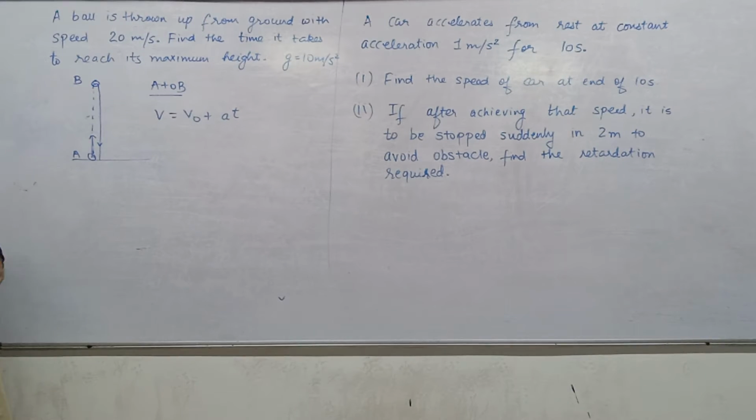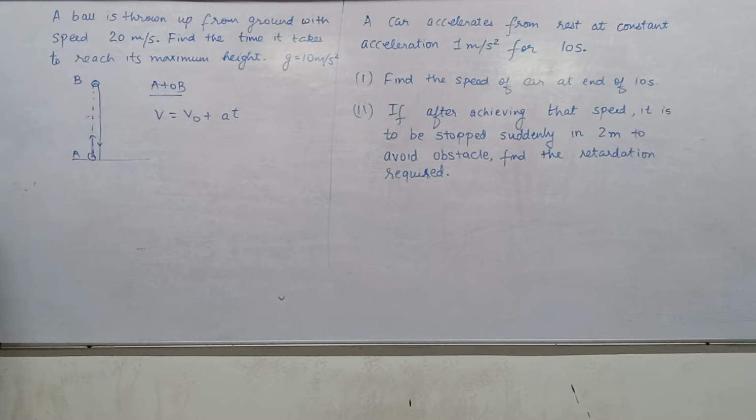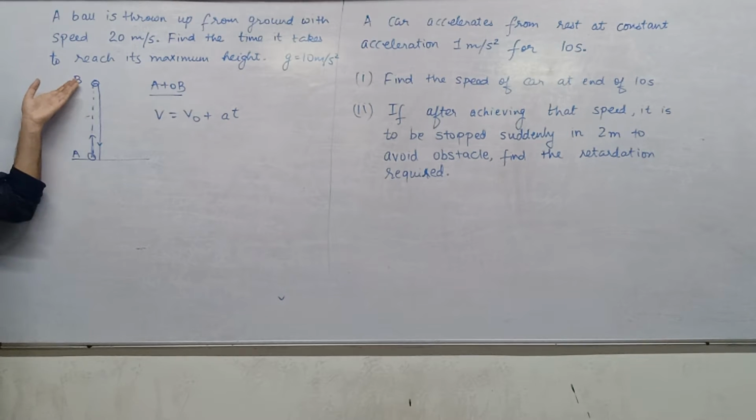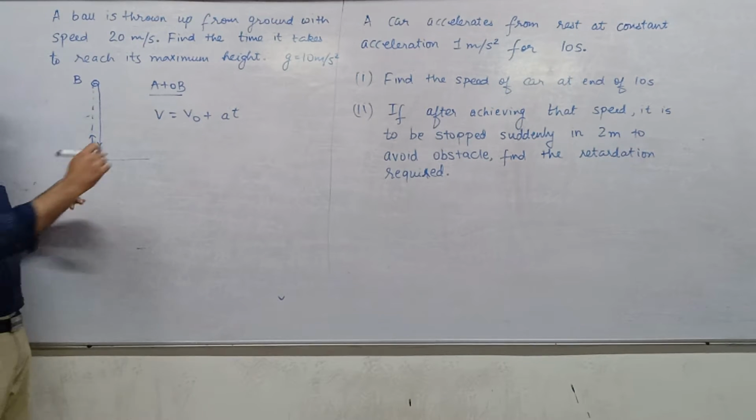So the final velocity is at B. How much? 0. Why? At the highest point the direction will reverse, so the velocity will be 0.